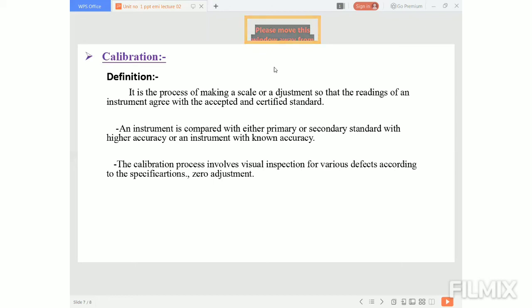An instrument is compared with either a primary or secondary standard with a higher accuracy, or an instrument with known accuracy. So the device whose calibration is to be done is first compared with either a primary or secondary standard with higher accuracy or an instrument with a known accuracy. The calibration process involves a visual inspection for various defects according to the specifications, or the zero adjustment. So this is nothing but calibration.